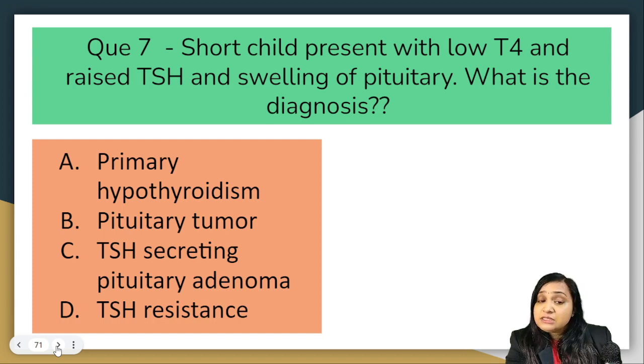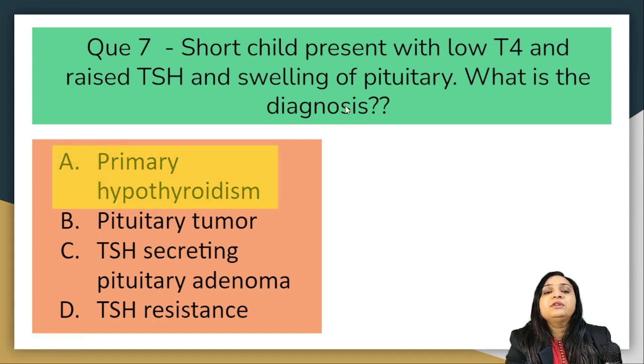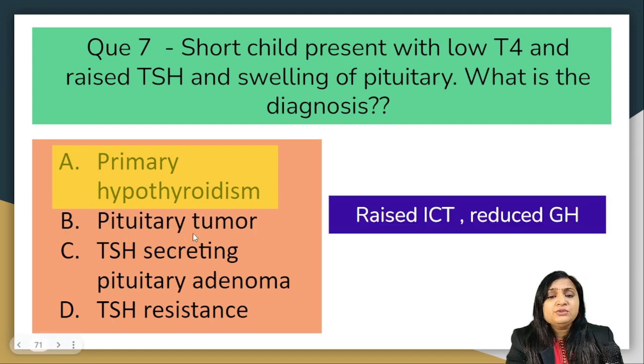The correct answer is primary hypothyroidism. But why is it primary hypothyroidism in spite of the presence of swelling of the pituitary? We are going to discuss in detail in upcoming slides in a few minutes. If we consider a pituitary tumor, there will be raised intracranial tension as well as reduced growth hormone and the signs related to growth hormone deficiency.